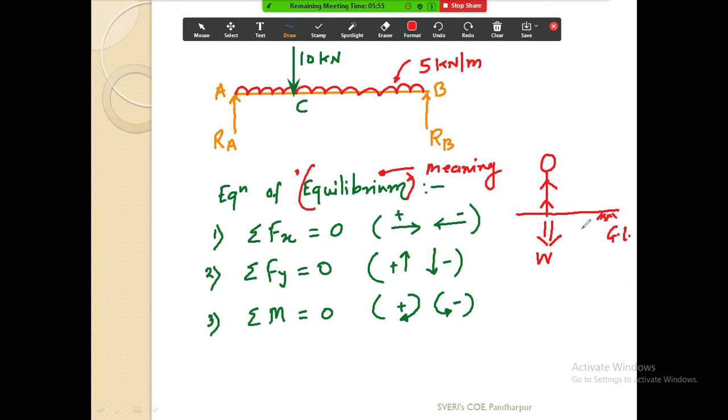If a person just stands, his weight is acting vertically downward. Then is this person in equilibrium or not?